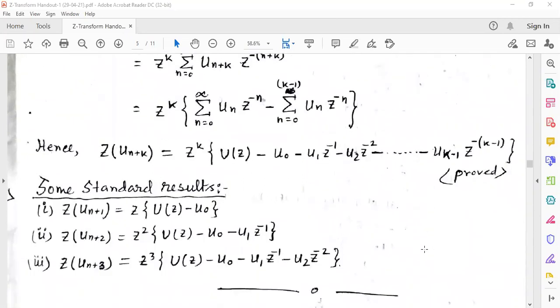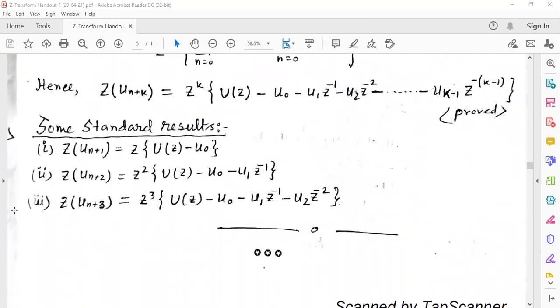So from here some standard rules are given. Z of u_{n+1} means z into [U(z) minus u0]. It will be required to solve the difference equation. Z of u_{n+2} equals z square [U(z) minus u0 minus u1 z^(-1)]. When it is u_{n+3}, then it is z cube into [U(z) minus u0 minus u1 z^(-1) minus u2 z^(-2)].